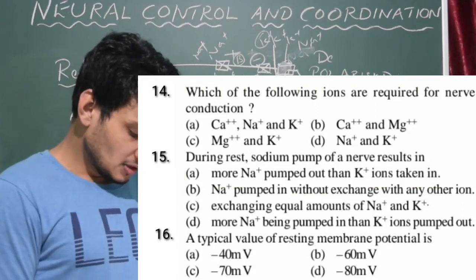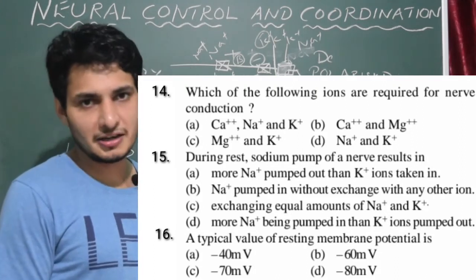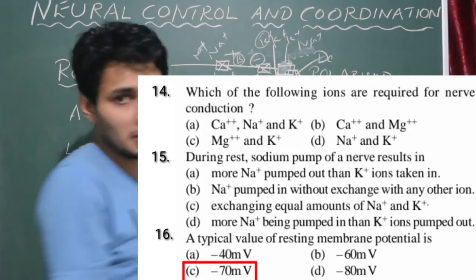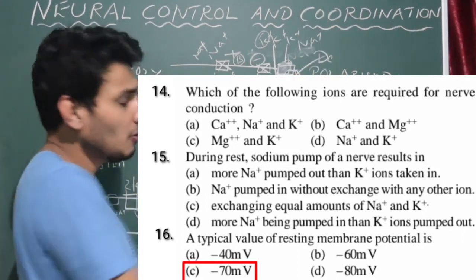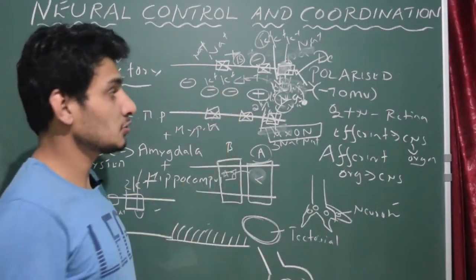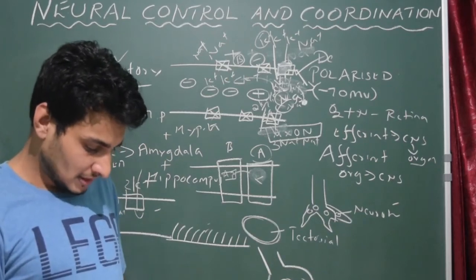Option A is correct. 16th one, a typical value of resting membrane potential is, I have already told you, minus 70 millivolts actually. Why? Because inside we have more potassium ions and more negatively charged protein that gives negative charge to the membrane, that is maintained at minus 70 millivolts. So option C is correct.